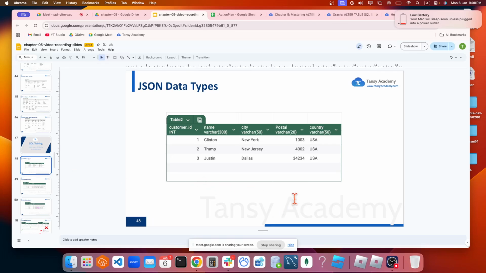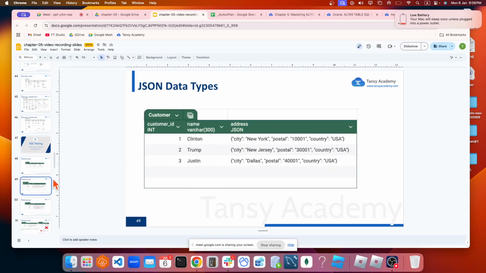Let's say that I have a table like this, a customer table. I have customer ID, name, city, postal code, country. Again, you can go on debating, sit for hours and ask why I need the JSON data type, why can't I do it this way. This is the normal way that we have been learning since day one. City has its own column, postal code has its own column, country has its own column. But if someone wants to define address as a JSON, that means all those columns will be inside it.